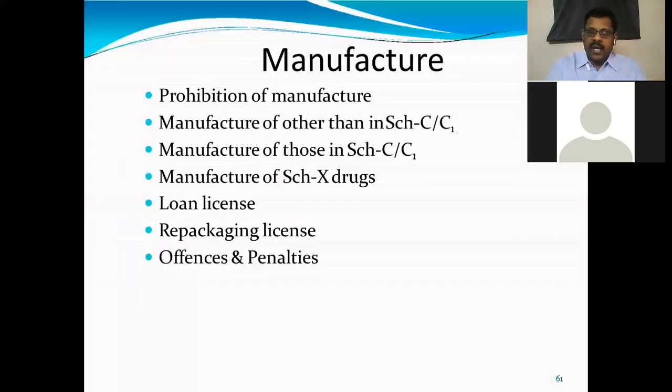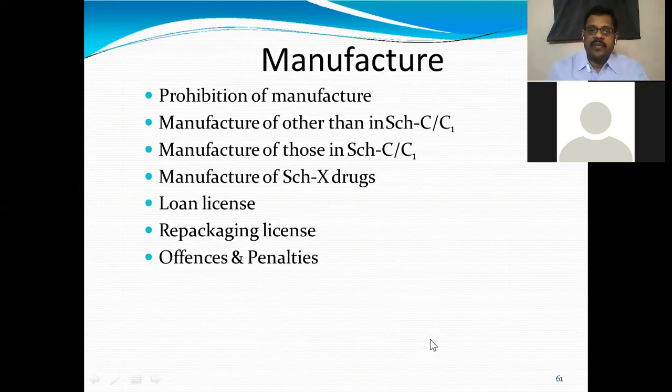And manufacturing. This act also controls the manufacturing of pharmaceuticals in India, and cosmetics also. The way it controls the manufacturing processes is based on the classification of the drug. Why are the drugs classified into various schedules? Because it facilitates the officials to monitor their usage. If all are brought under one umbrella, one set of rules and regulations may be uniformly applicable for that category of drugs. Like that, Schedule C, C1 are separately deemed, and Schedule X is separately deemed.